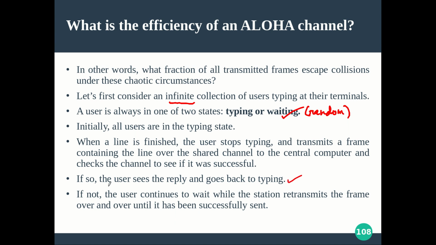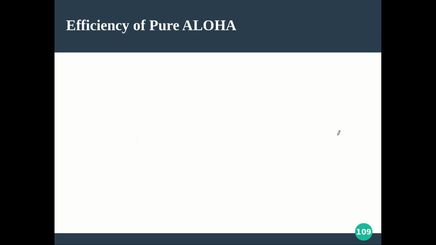If it is successful, then it will go back to typing, but if it is a failure, they will continue in the waiting stage while the station retransmits the frame. Which station retransmits? The central hub, right? When the central hub retransmits the frame, as it is broadcasting, they will get a copy of it, and at that point they can determine that their communication is successful. Till then they will keep on waiting, which is again a random amount of time. After that they again repeat the process.